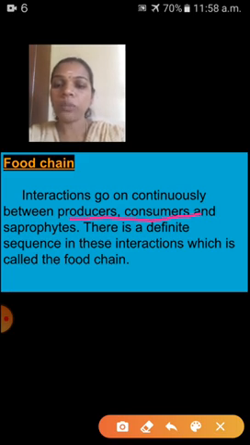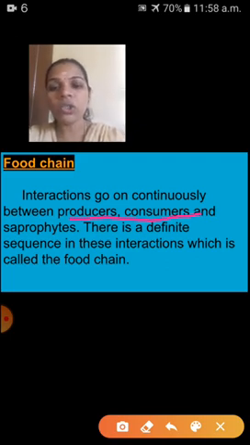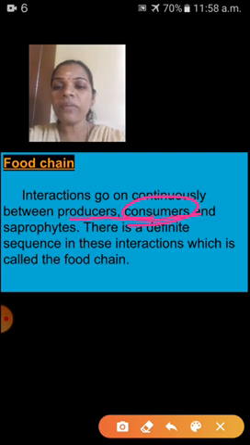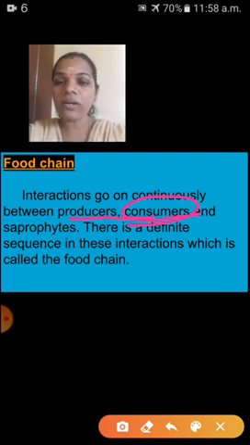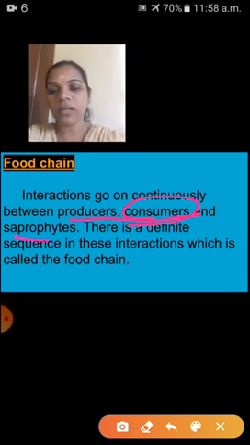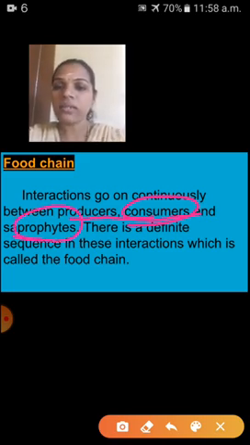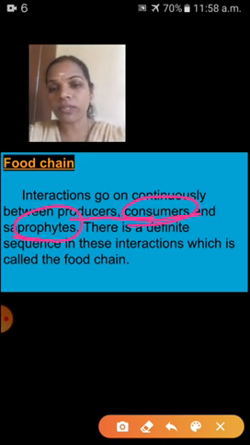Interaction between producers. Producers, I already told you, are plants. Interaction between plants, and consumers. Consumers means primary consumers, secondary consumers and apex consumers, that means top. And saprophytes. Saprophytes means microorganisms, that means decomposers.